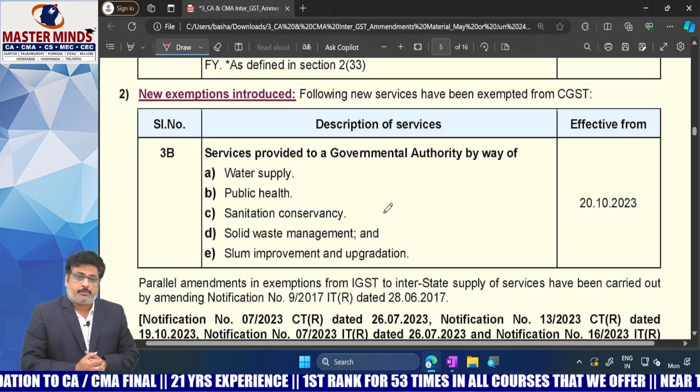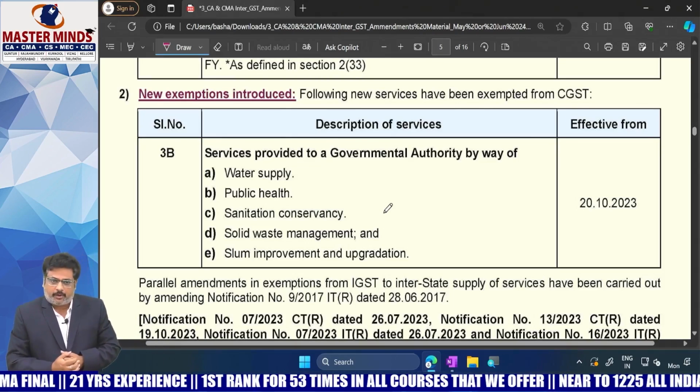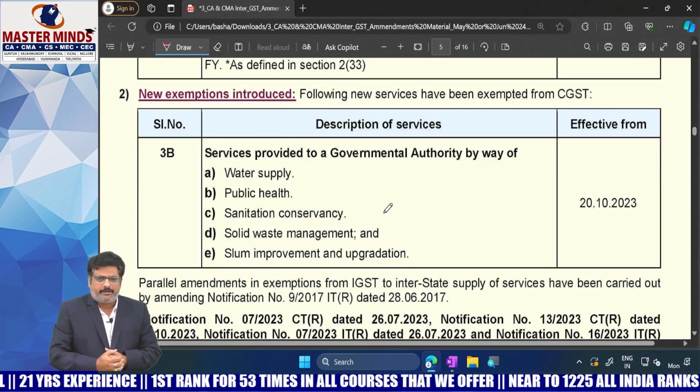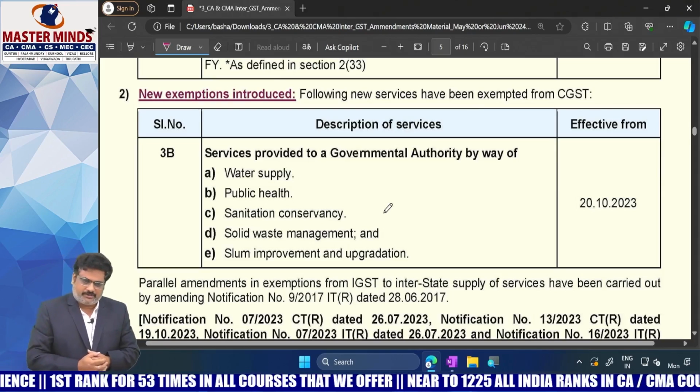Previously, services provided by a governmental authority in relation to any panchayat or municipal functions are exempt.